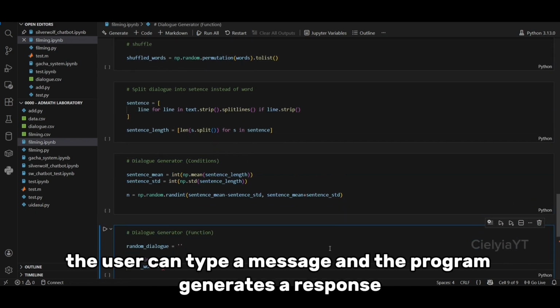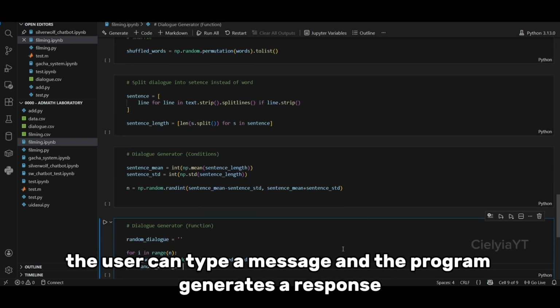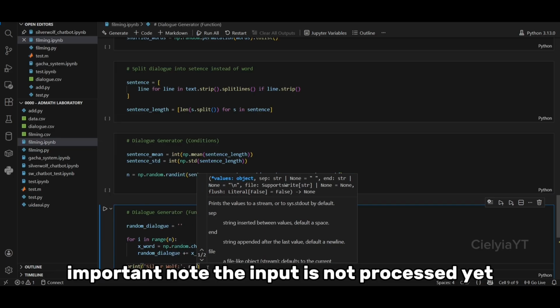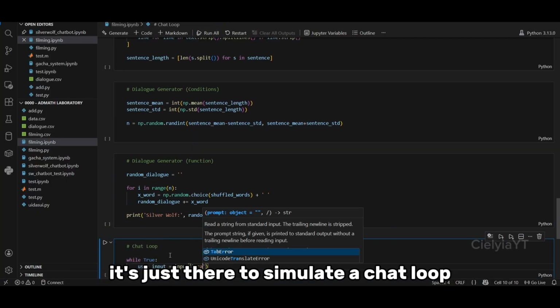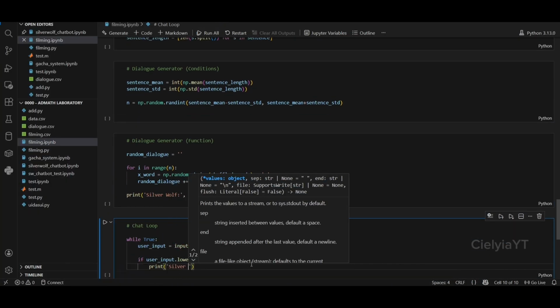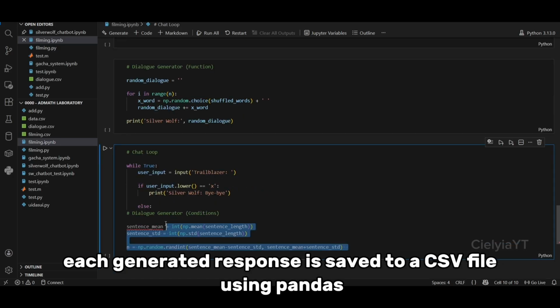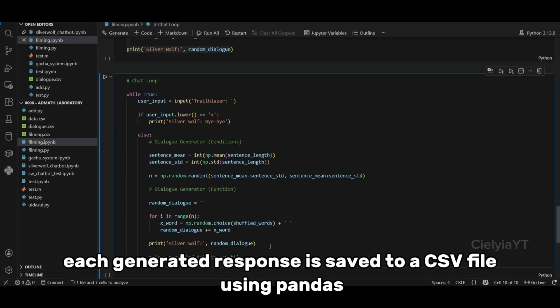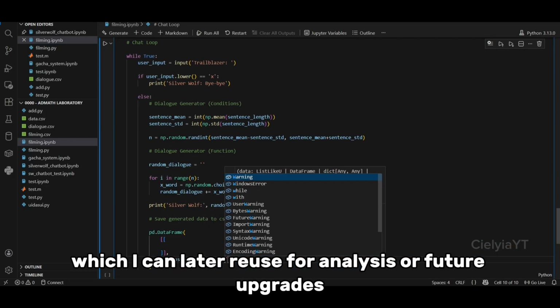The user can type a message, and the program generates a response. Important note, the input is not processed yet, it's just there to simulate a chat loop. Each generated response is saved to a CSV file using Pandas, which I can later reuse for analysis or future upgrades.